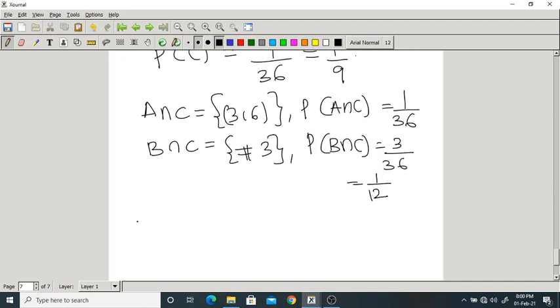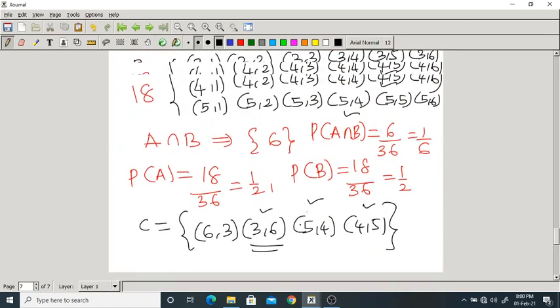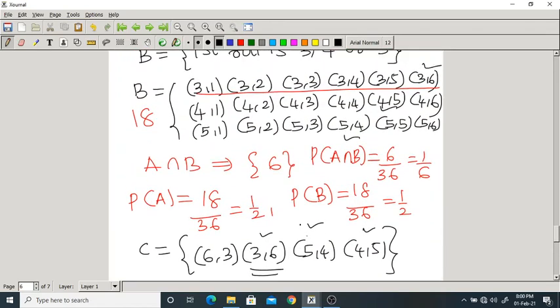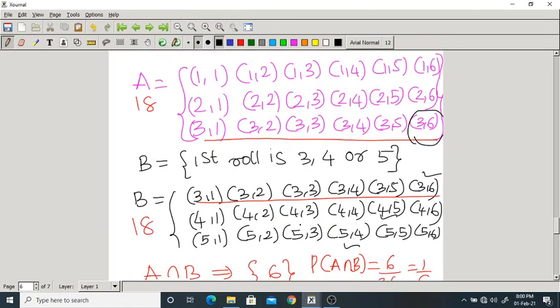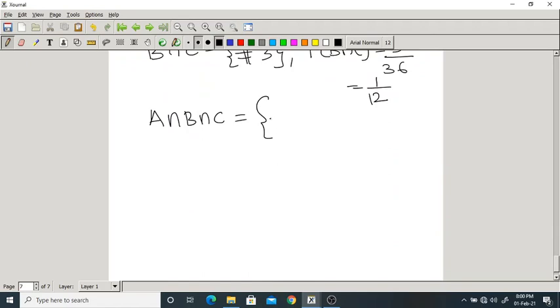Now, how many are common in all? A intersection B intersection C. How many are there? Verify. Only one. What is that? 3,6. Now what is the probability now? Only one element, 1 over 36.